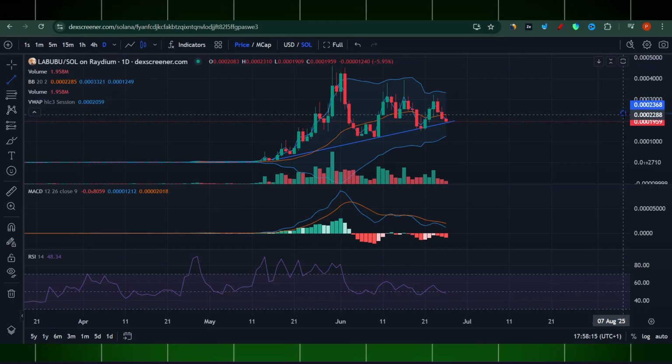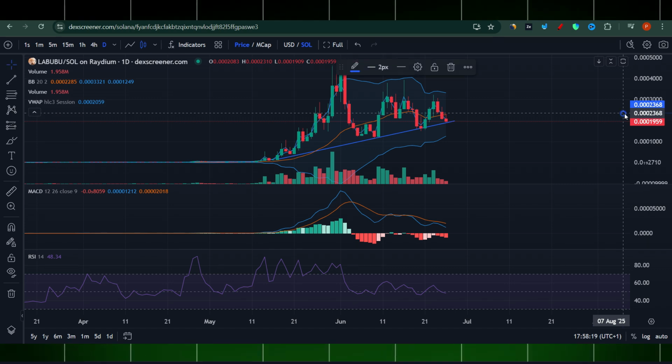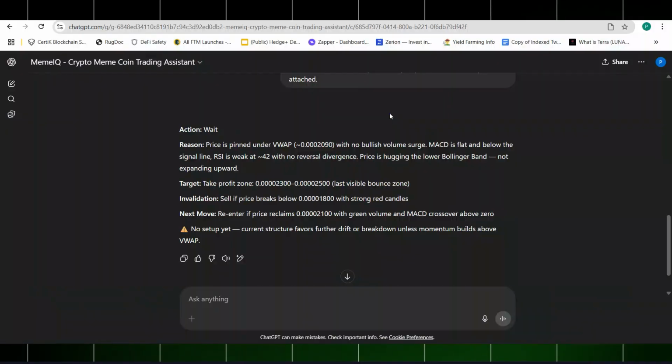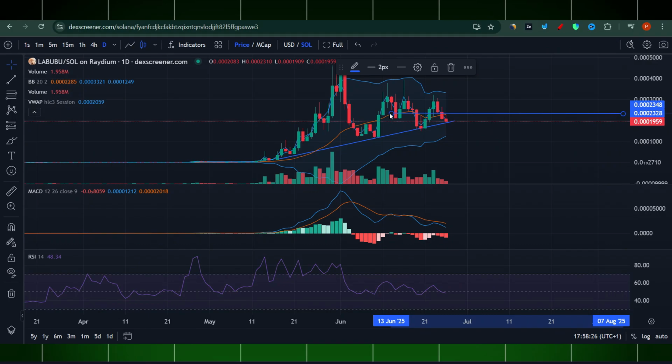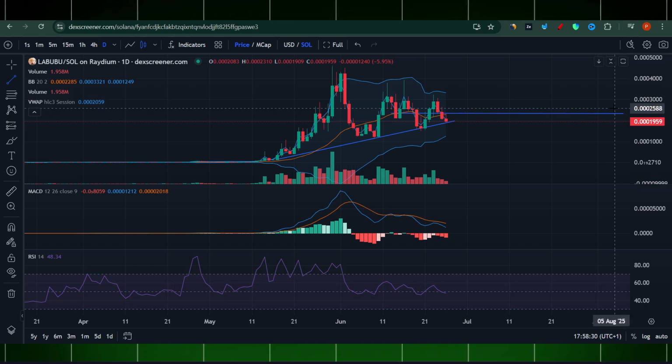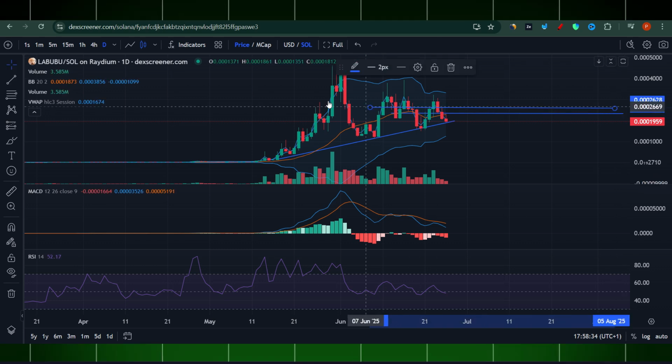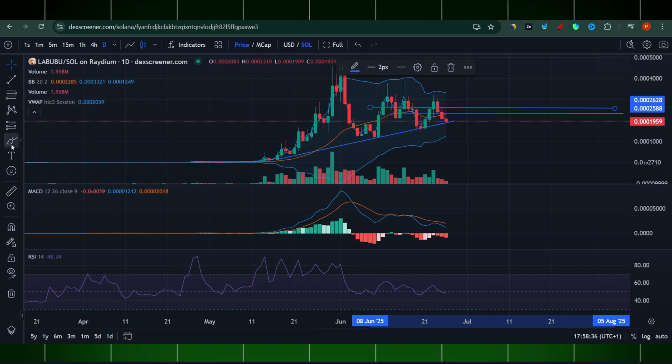Yeah, something like that. Okay, so around this zone, take profit. Between here and 25. So here and here, you should take some profits. That's according to the AI assistant, right? This one here.